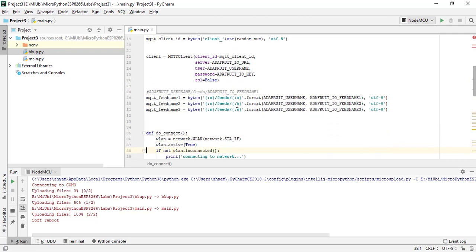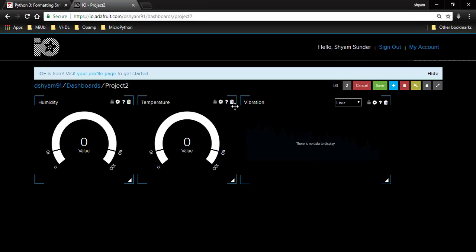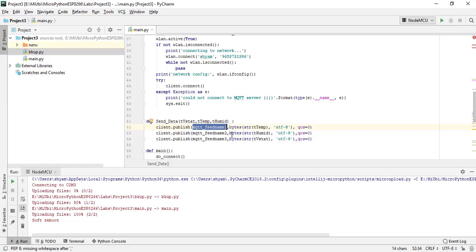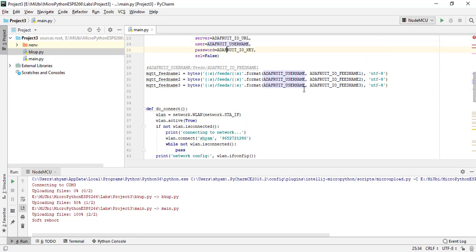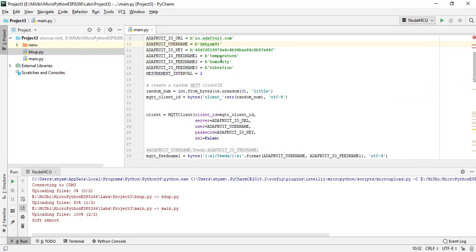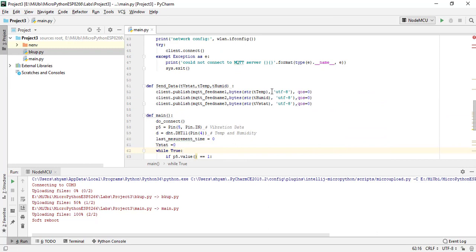With the feed names, I'm creating the string, and the same string I pass as the first argument in my publish, so that feed name 1 is temperature, feed name 2 is humidity, feed name 3 is my vibration status. So it should be in sync. Temperature, humidity, vibration. The same I should pass here. Now let me flash it onto my board.